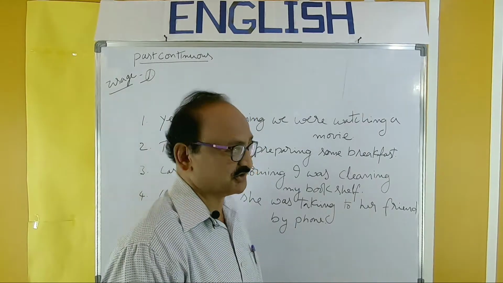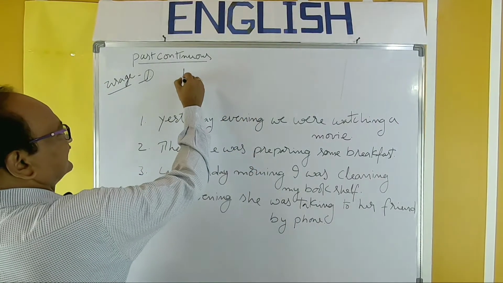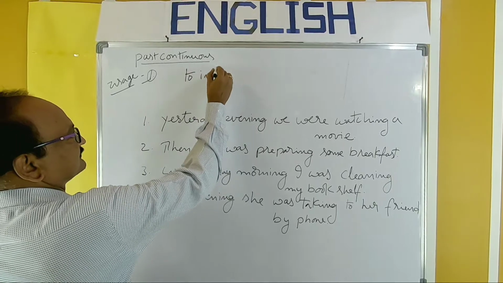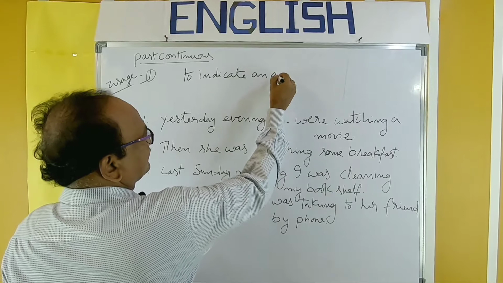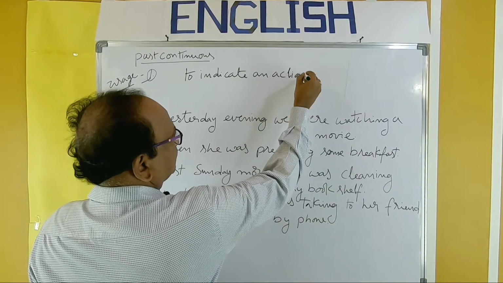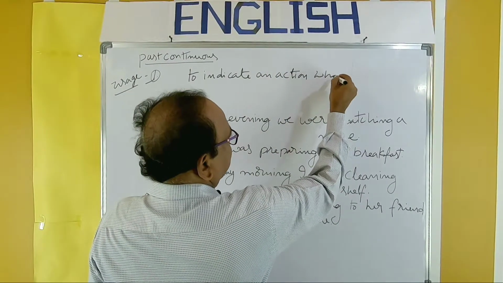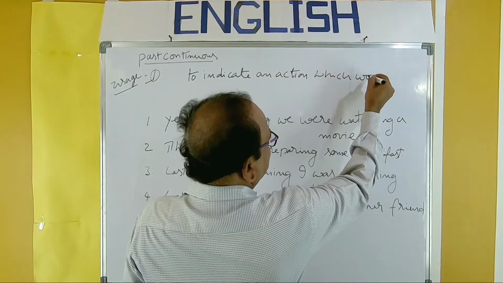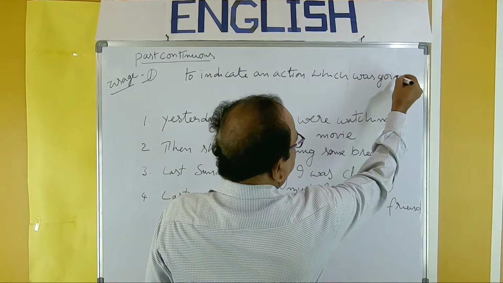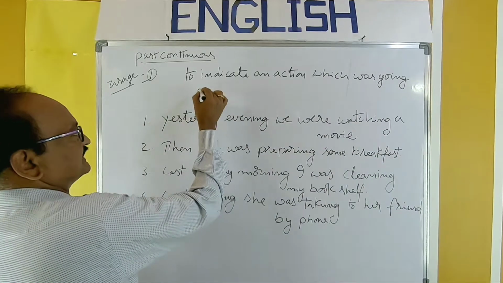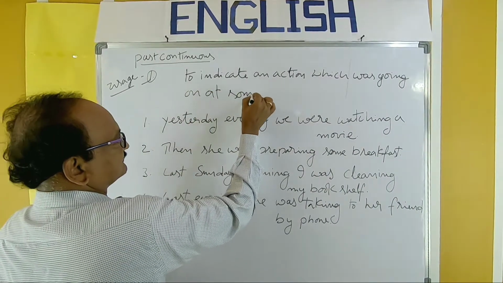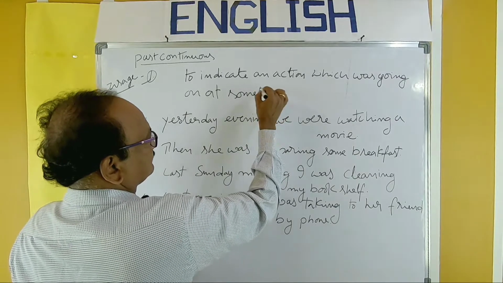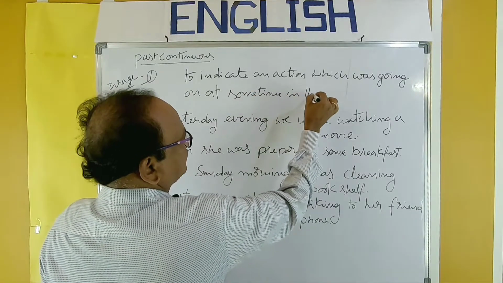Take the use: to indicate an action which was going on at some time in the past.